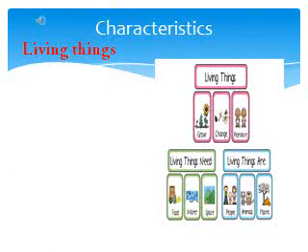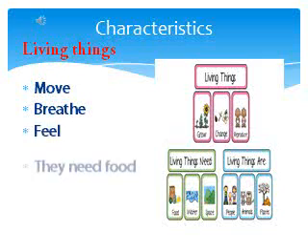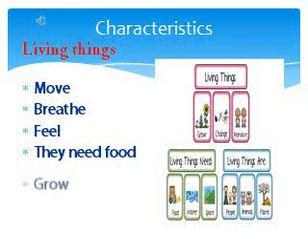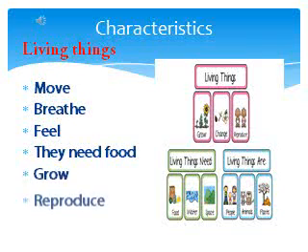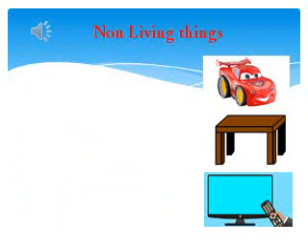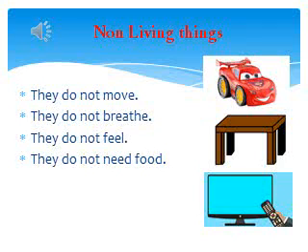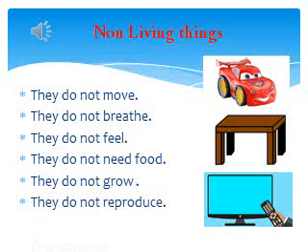Characteristics of living things. Living things move, breathe, feel, they need food, grow, reproduce and die. Non-living things do not move, they do not breathe, they do not feel, they do not need food, they do not grow, they do not reproduce, and they do not die.